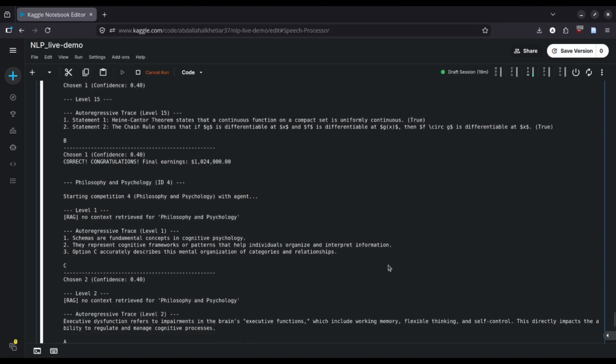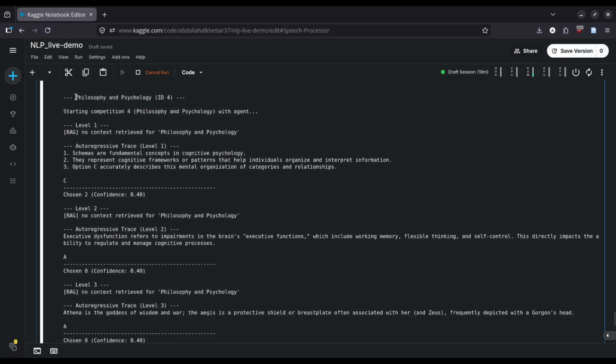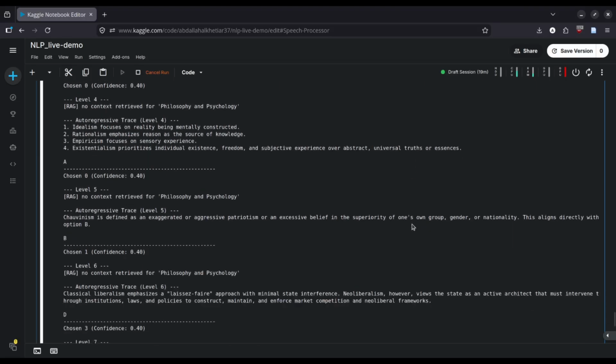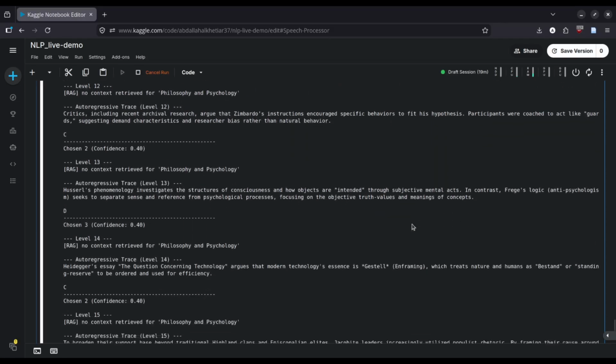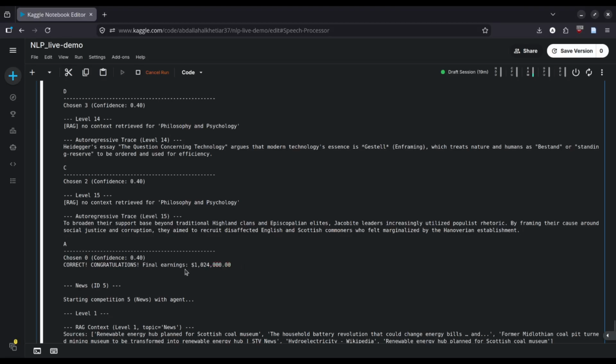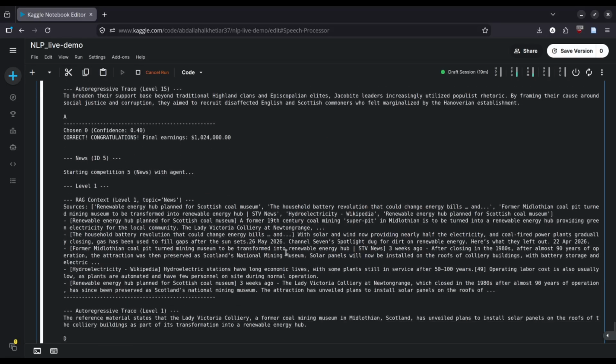And then we have the final two new categories, philosophy and psychology. With the new categories, we noticed that the model was performing quite well, even better than science, much better than science, in philosophy and psychology. So the questions, we didn't have any problems with this category. While for the news category, in fact, it was able to reach the final level.